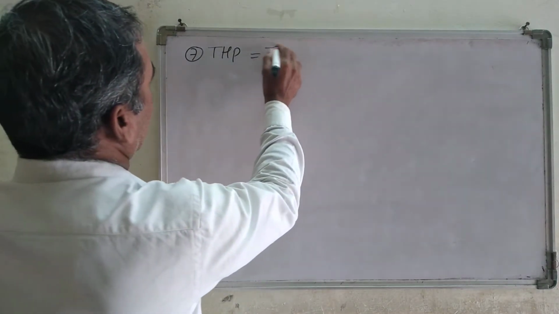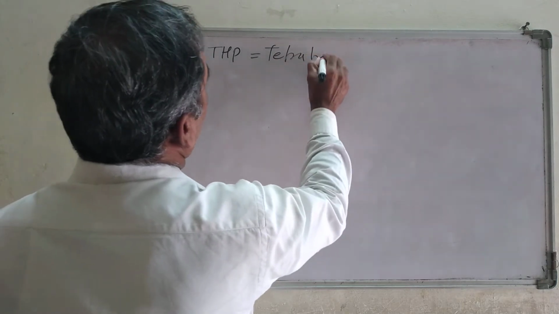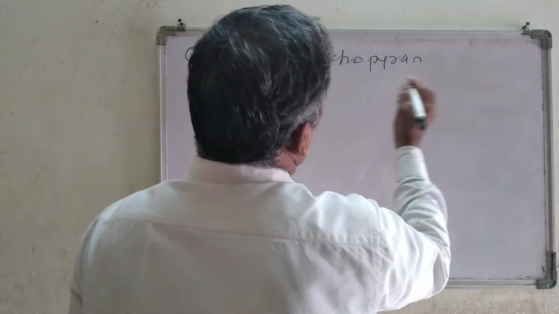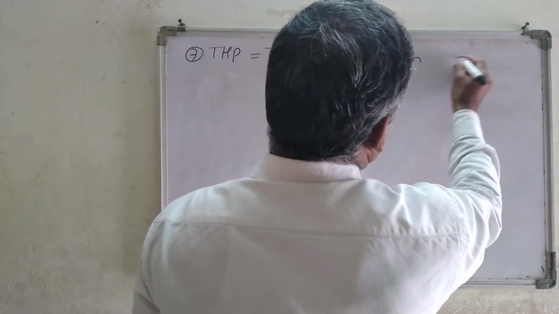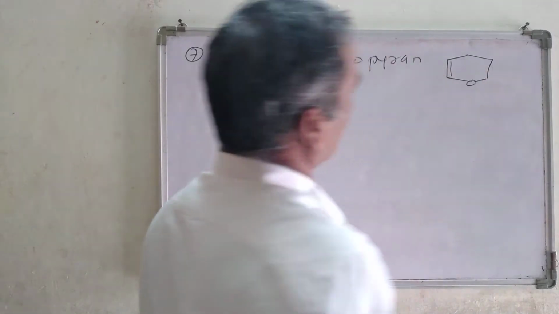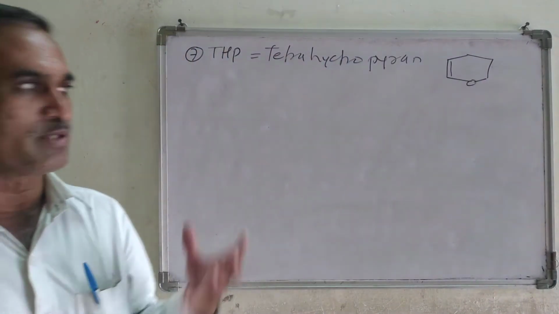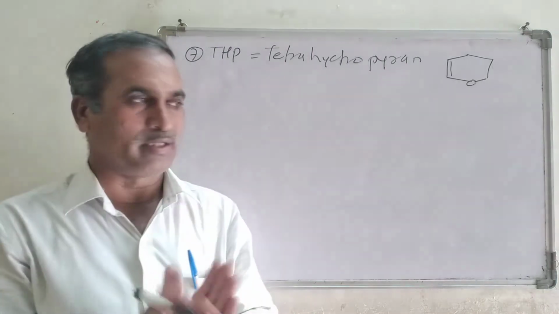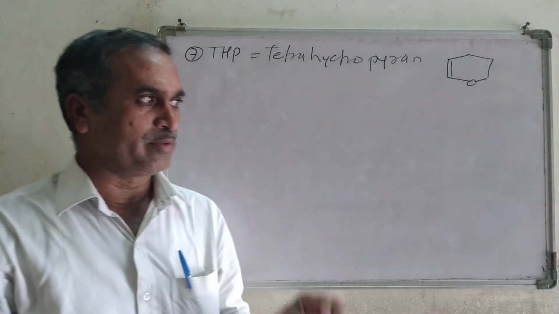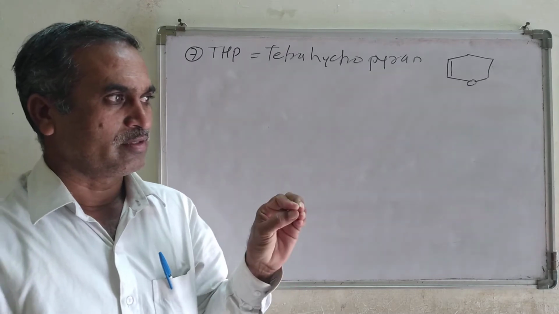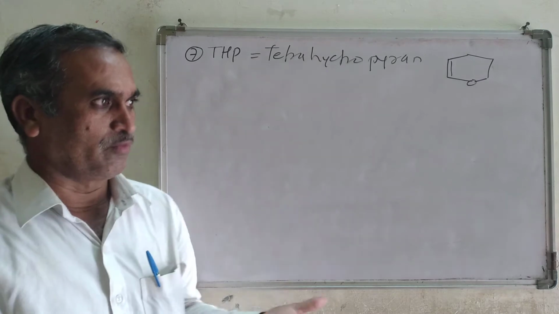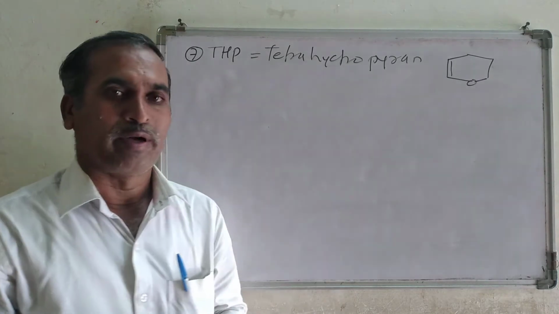This one is known as tetrahydropyran, and the structure of tetrahydropyran will be this one, or it is called DHP. So it is one of the important protecting groups for the hydroxy group or alcoholic group.